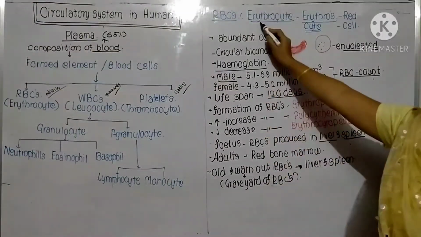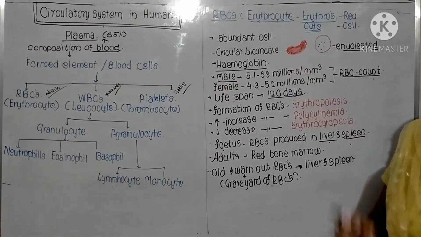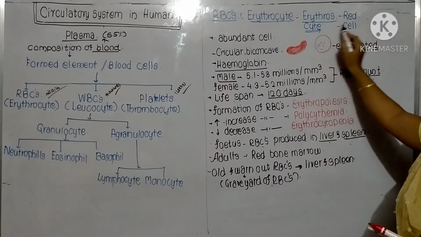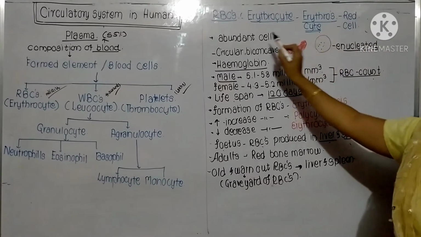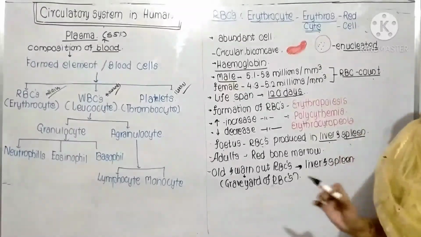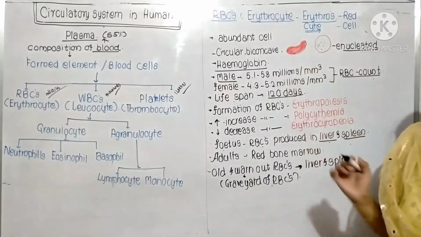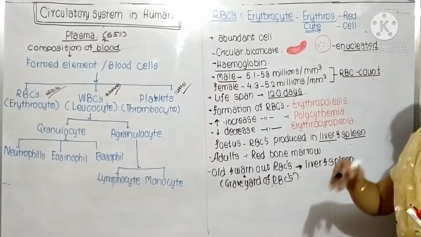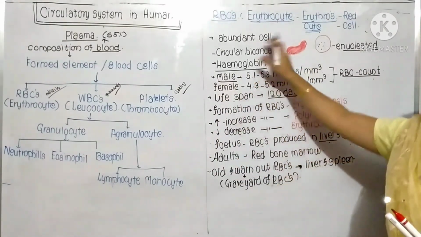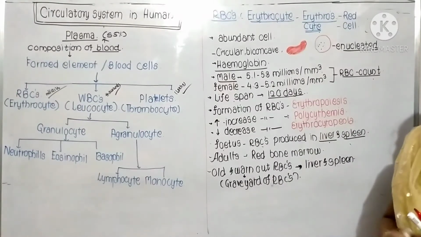RBC name itself means it is also known as the erythrocyte. Erythros means red, cyte means cell. I told you it is abundant in number, so they are also called abundant cells. Why? Because they are present in a higher amount as compared to the WBCs and platelets. Now what is the structure?